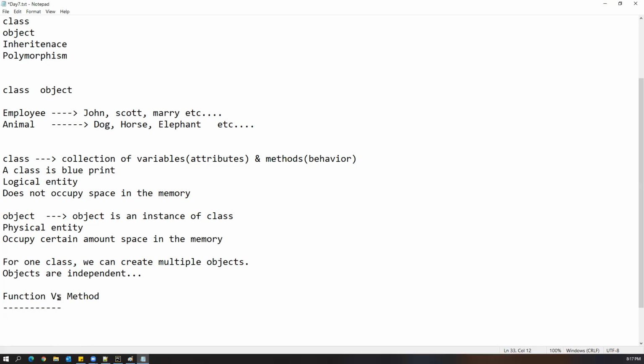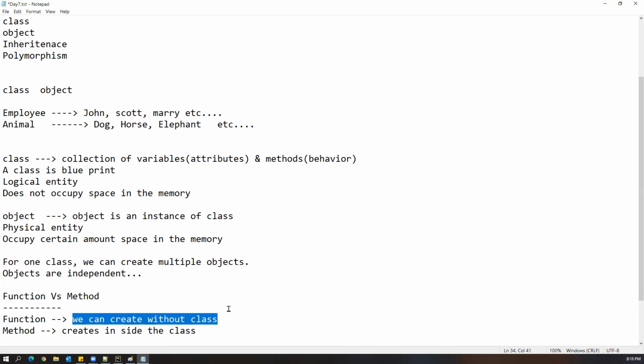Simple difference. Without creating a class, if I create just a function, we call it a general function. Yesterday we saw that we had not used any classes so far, but we were still able to create multiple functions. They are all called functions. But the same function, if I write it inside the class, we call it a method.